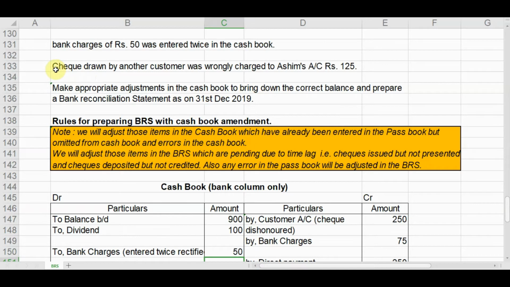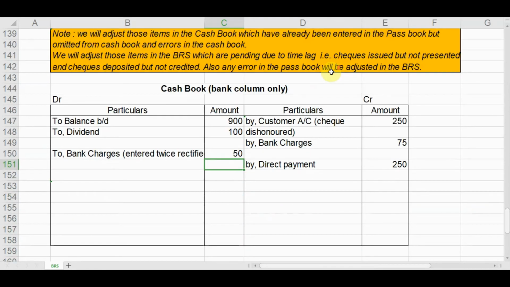What is the next adjustment? Check drawn by another customer was wrongly charged to Ashim's account rupees 125. This is not something which will be adjusted in the cash book. This item will be adjusted in the bank reconciliation statement.